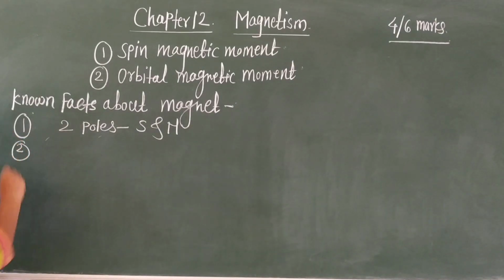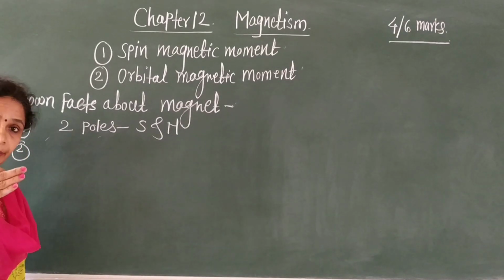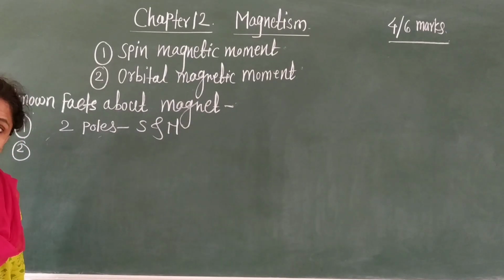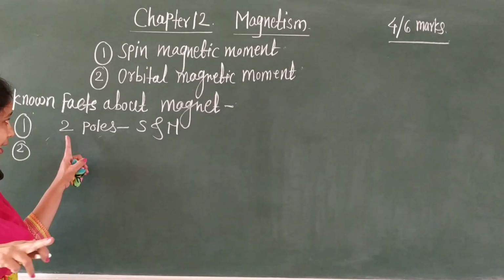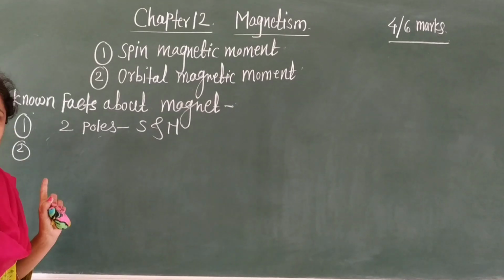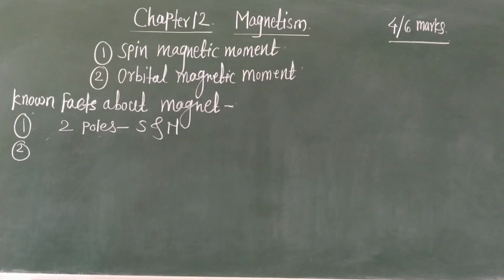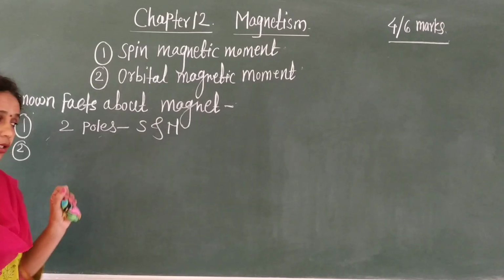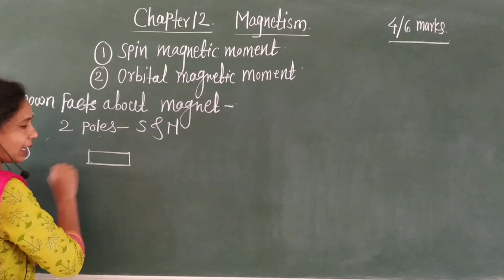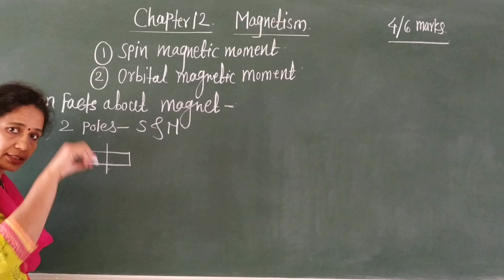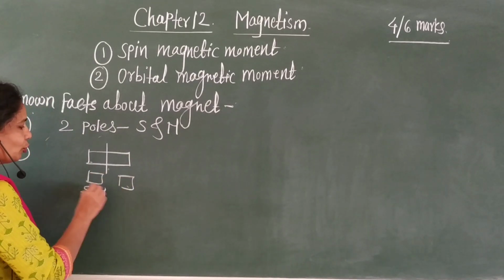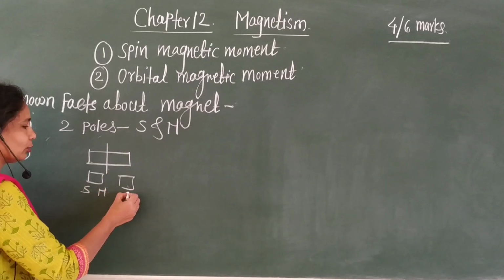Second, if we cut the magnet into two pieces or four pieces, then each piece has two poles. Therefore, isolated magnetic monopoles don't exist. If this is the bar magnet, if this bar magnet is cut into two pieces, then each piece has two poles, south pole and north pole.